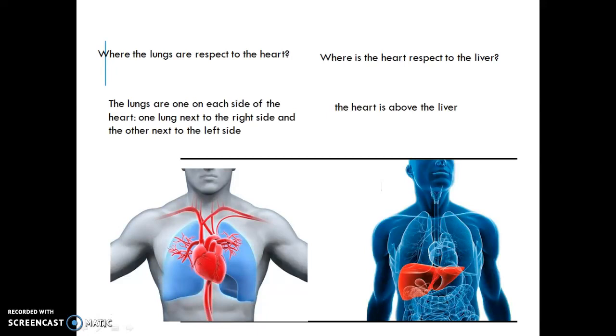Where are the lungs with respect to the heart? The lungs are one on each side of the heart, one lung next to the right side and the other next to the left side. Where is the heart with respect to the liver? The heart is above the liver.